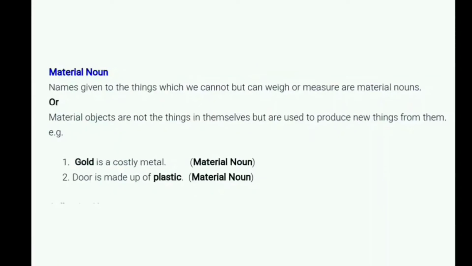The door is made up of plastic. Here plastic is a material noun. Many things can be made from plastic. A chair can be made, a basket can be made. There are various things which can be made from plastics. So plastic is a material noun.